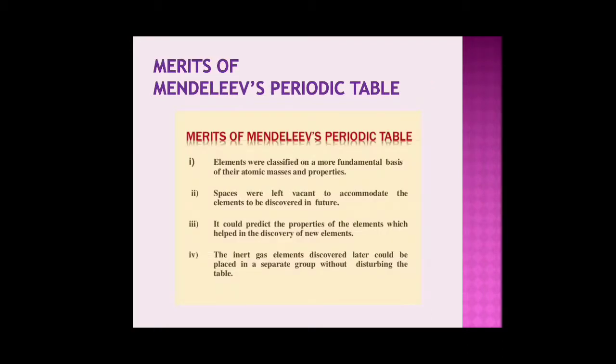Let's see the merits of Mendeleev's periodic table. The elements were classified on a more fundamental basis of their atomic masses and properties. Empty spaces were left vacant to accommodate the elements to be discovered in future. It could predict the properties of elements, which helped the discovery of new elements. The inert gas elements discovered later could be placed in a separate group without disturbing the table.